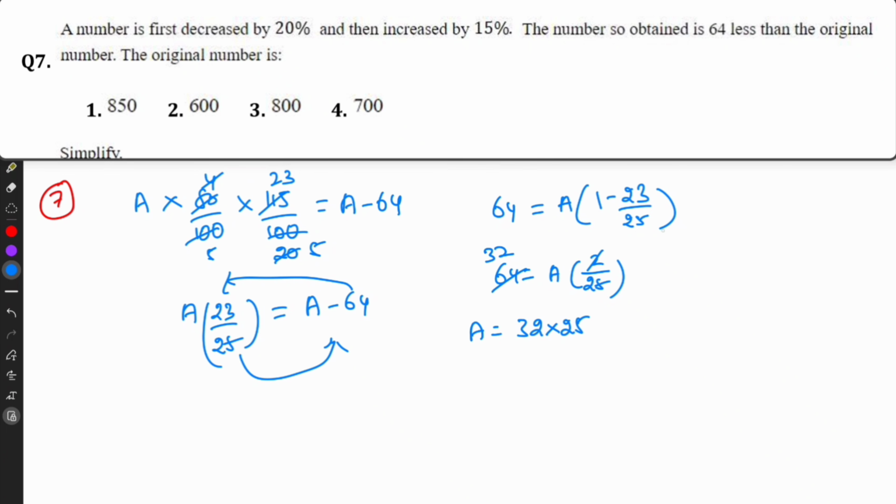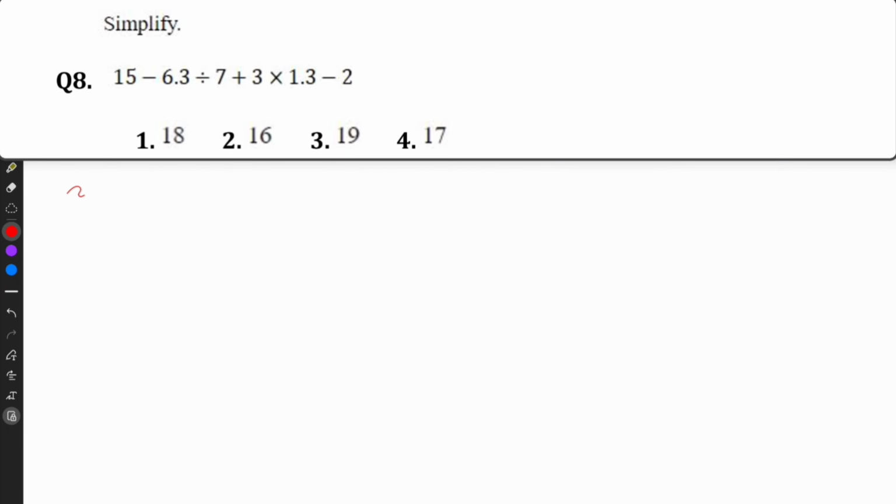If we have to divide a number by 5, we multiply both the denominator and the numerator by 2. So if you want to find 32 into 25, I am going to multiply and divide by 4, so that 25 into 4 is 100. It will be easy to calculate. 32 by 4 is 8, 8 into 100 is 800. Answer is 800.